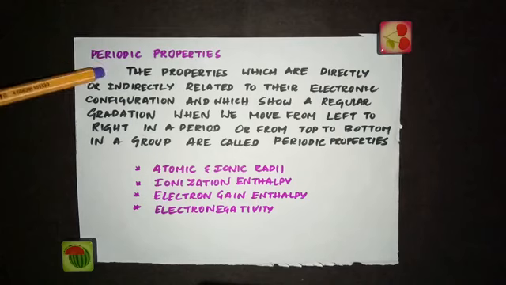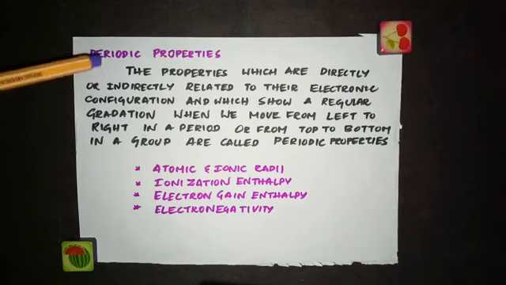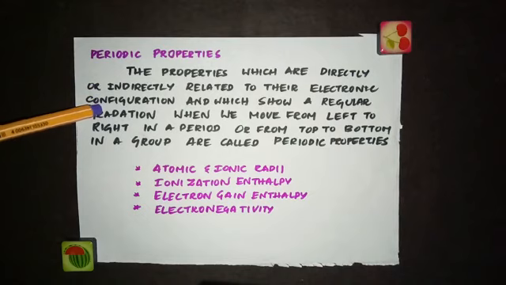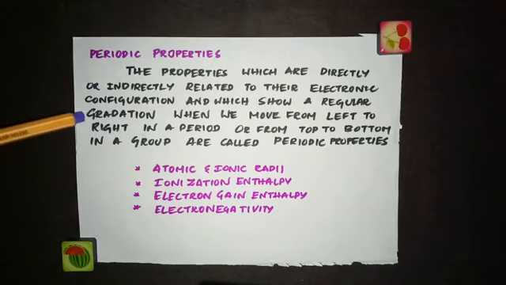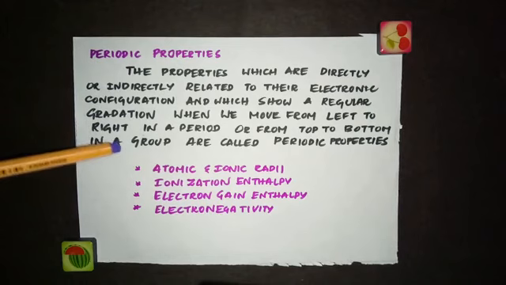So you can define periodic properties as the properties which are directly or indirectly related to the electronic configuration and which show a regular gradation, which means a regular trend, when we move from left to right in a period or from top to bottom in a group. So these periodic properties are directly or indirectly related to the electronic configuration and they show a regular gradation, which means a repetition or regular change, when we move from left to right in a period or from top to bottom of a group in the periodic table. We are going to see about these periodic properties in detail.